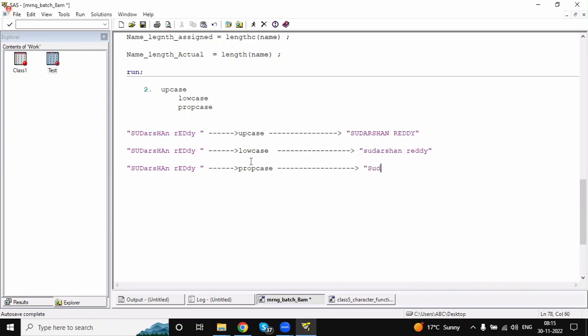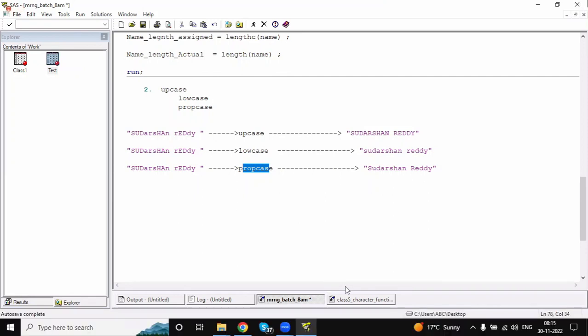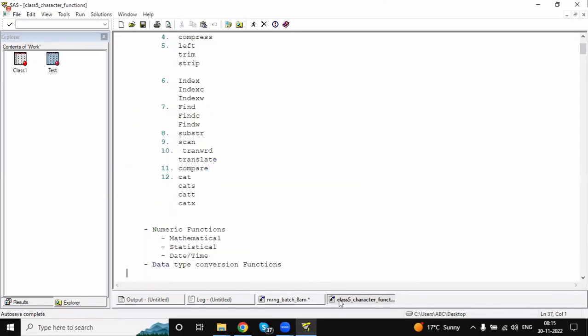First letter is capital, remaining are small. Correct? That is propcase. So uppercase, lowercase, and propcase. Simple. Understand the meaning?